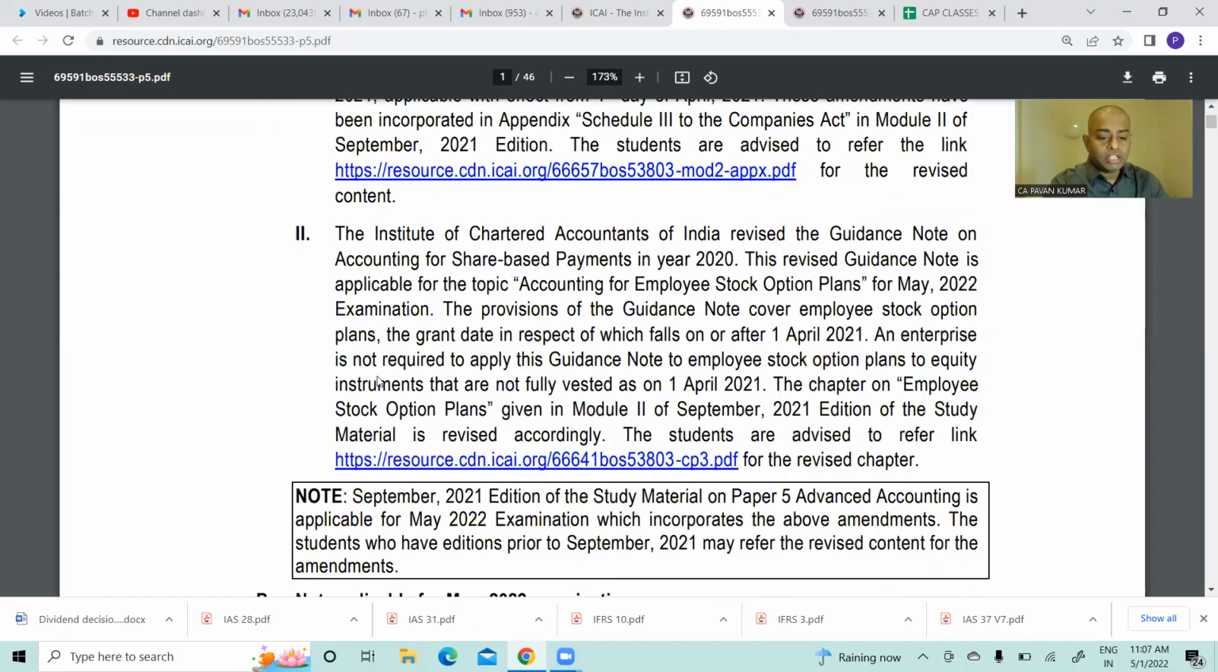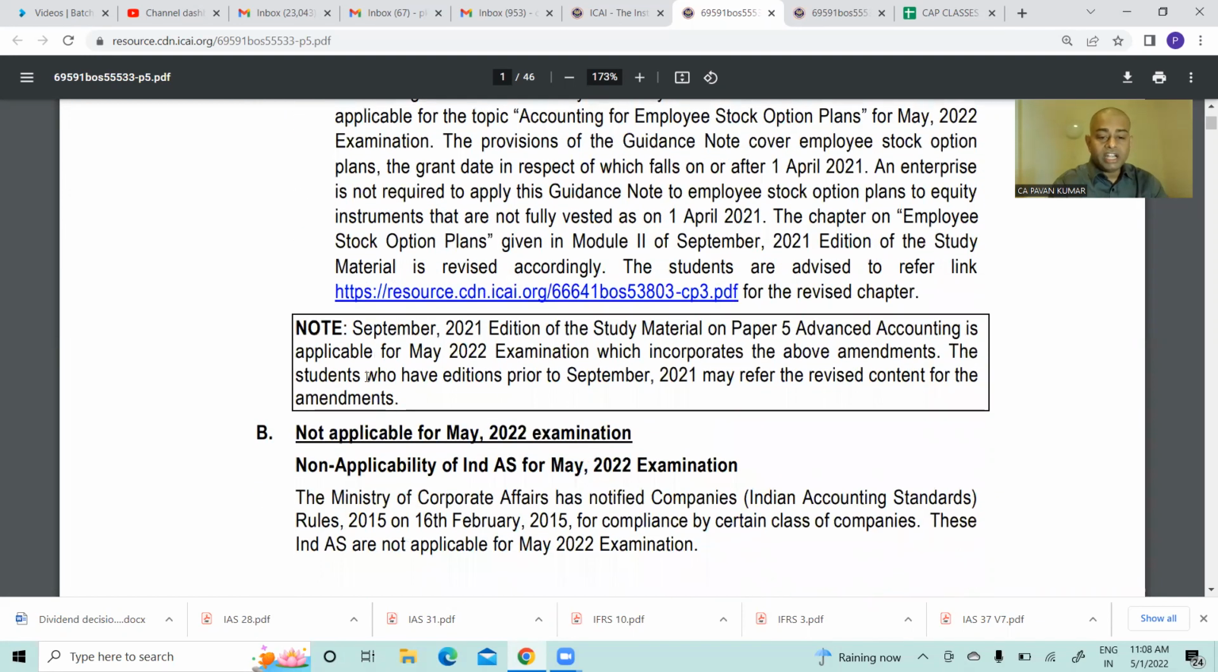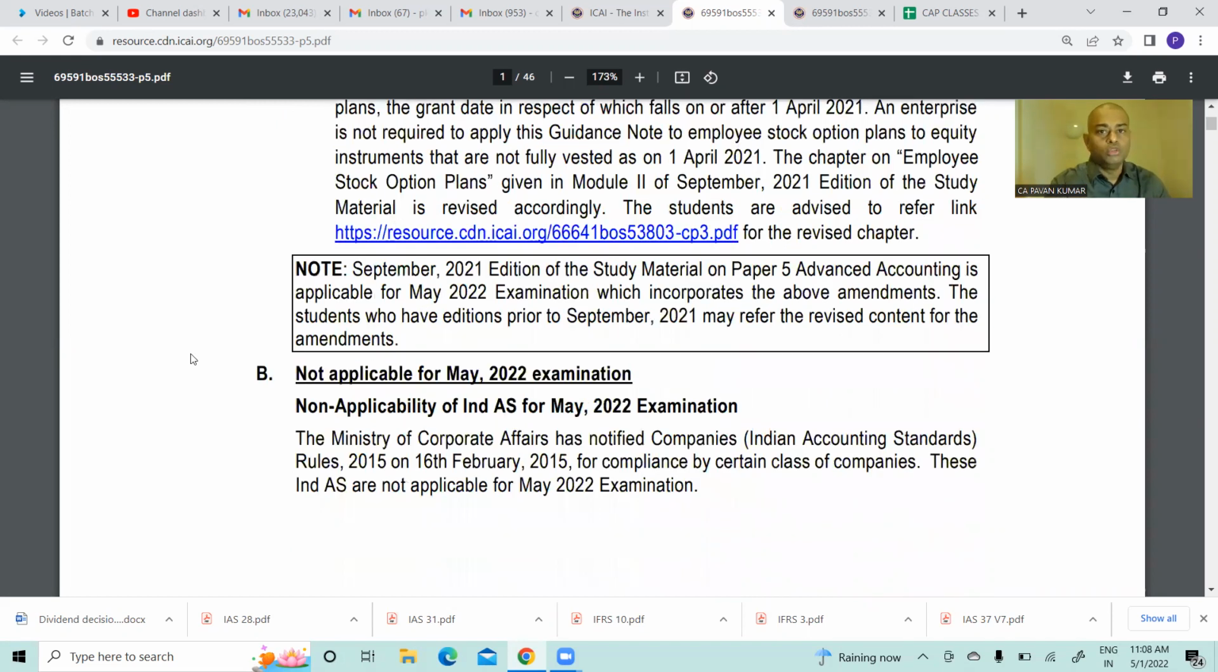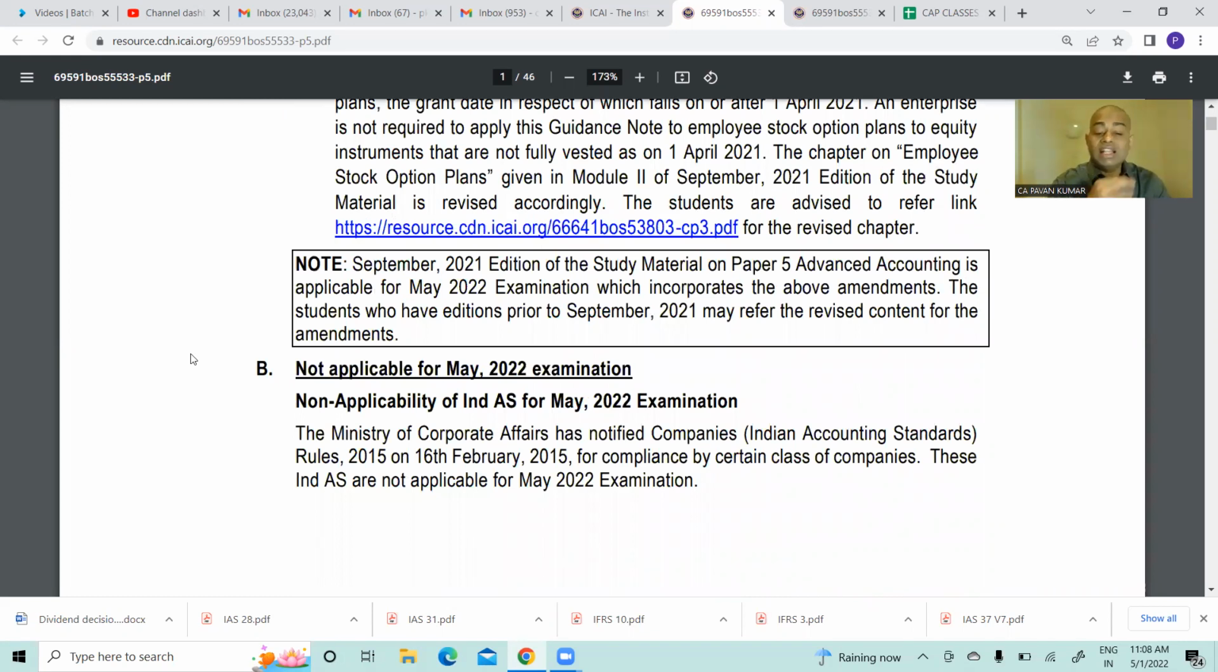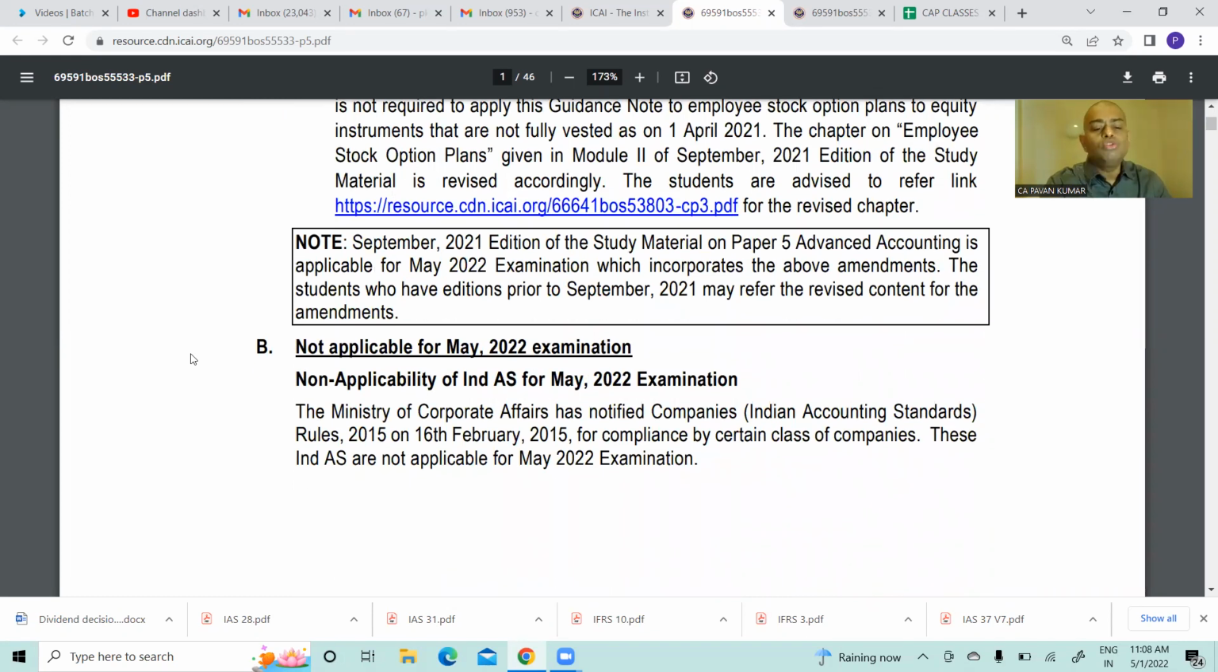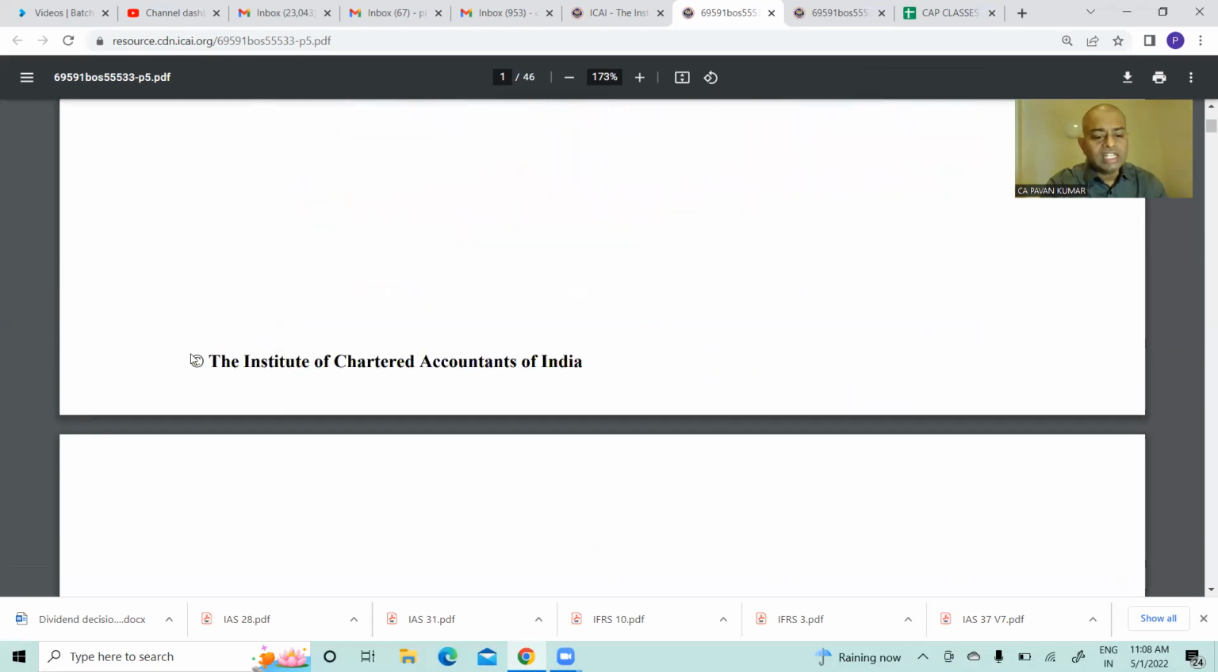Then about ESOP, they have given something. The September 2021 edition of the study material is to be referred. Probably you might be referring to that only. Even in my classes, I often refer to the soft copy from the ICAI website, so obviously we are using the latest study material. No problem in that. Then they said Ind AS is outside the scope of examinations. Obviously, CA intermediate students cannot deal with Ind AS, because the volume is huge, and it has more depth, complexity and logic. So in CA intermediate you do not have Ind AS in your syllabus. That is what they said.